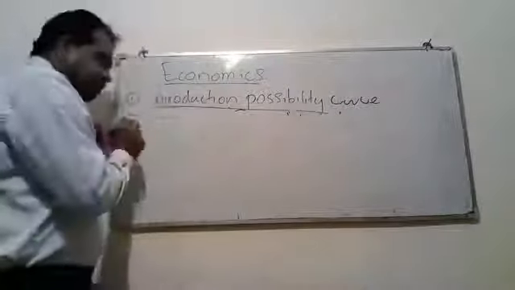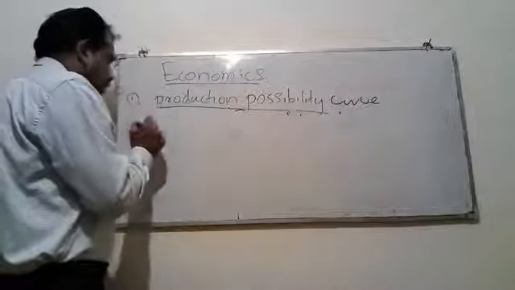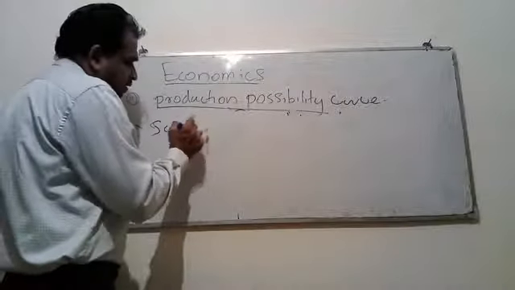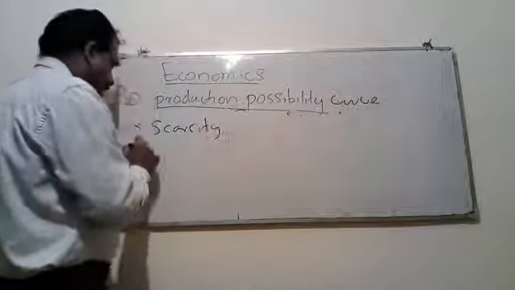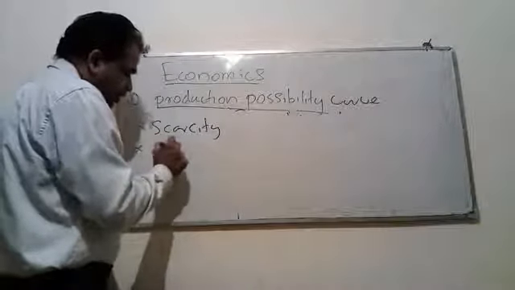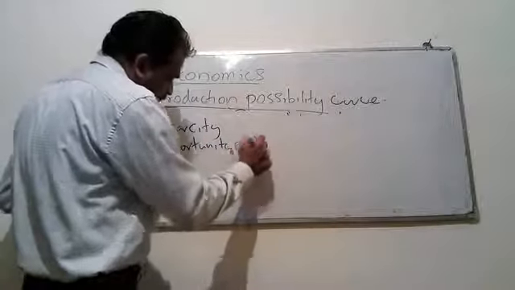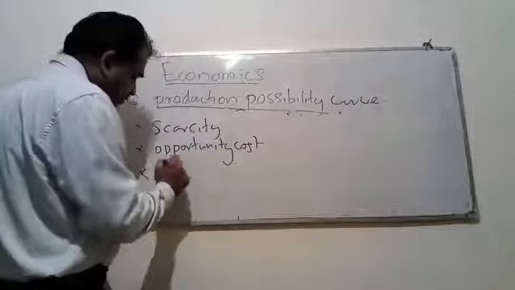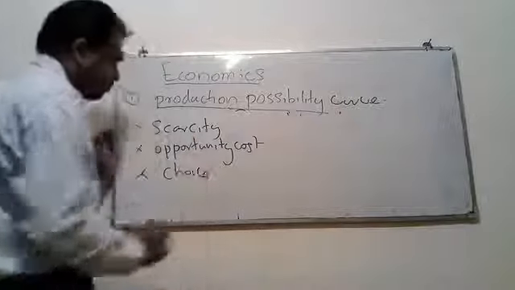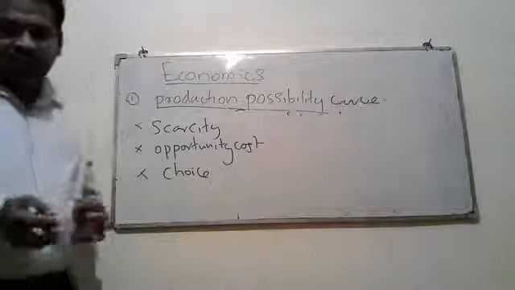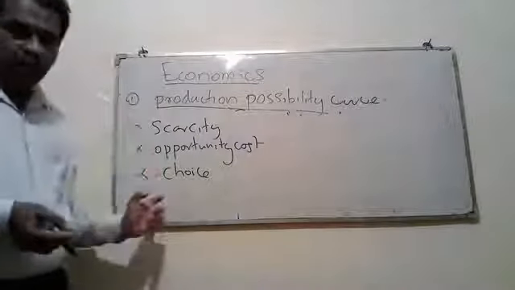I will first take scarcity, opportunity cost, and choice. We have more concepts available in microeconomics.